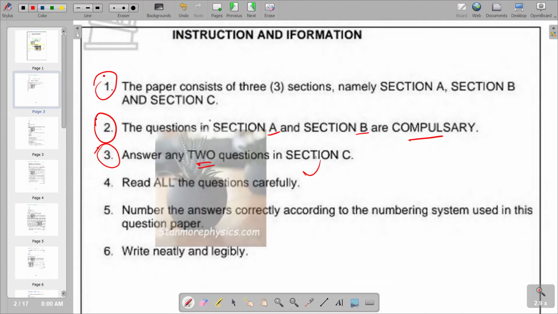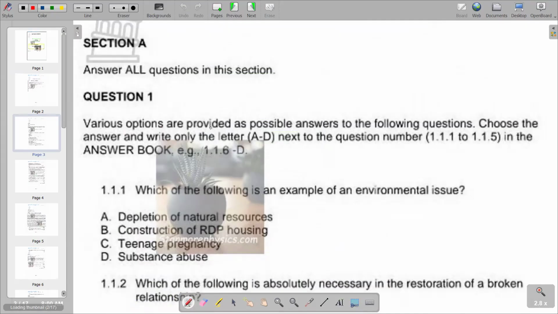So in terms of the first question that we have, it's going to start on multiple choice, whereby the first question is: which of the following is an example of an environmental issue. So basically, an environmental issue is a disruption in the usual functioning of the ecosystem. These issues can be caused by humans or they can be natural. The issues are considered serious when the ecosystem cannot recover in the present situation. So according to the responses that we are given, the most appropriate one that disrupts the ecosystem is a depletion of natural resources. We have A as the appropriate response.